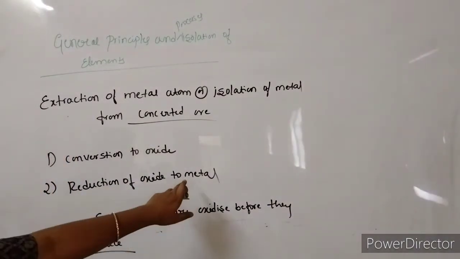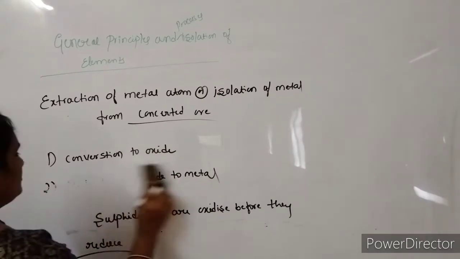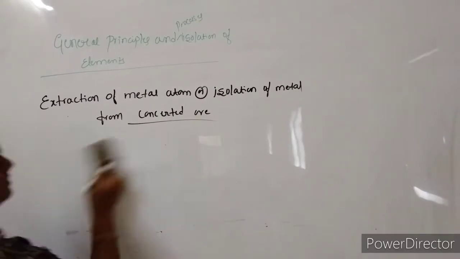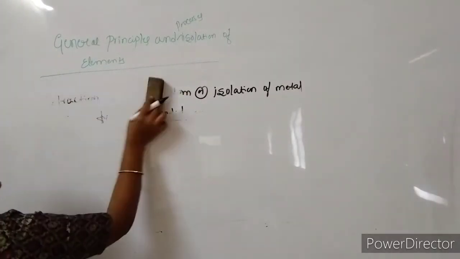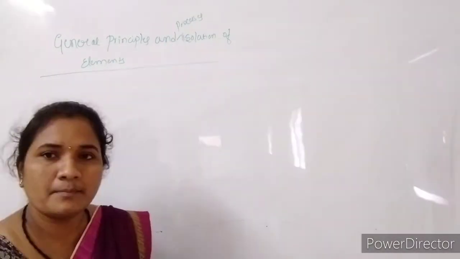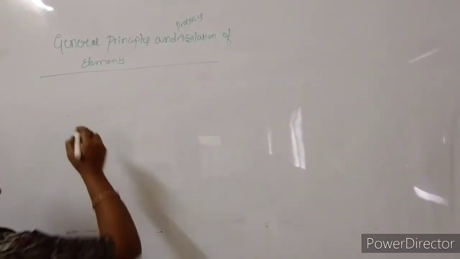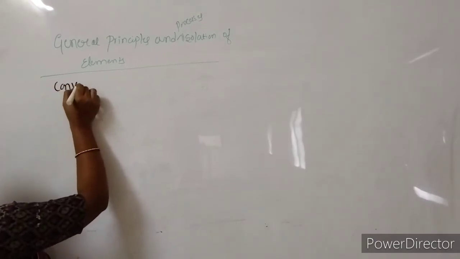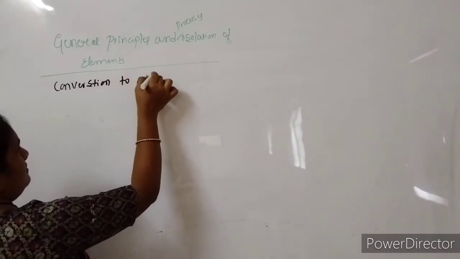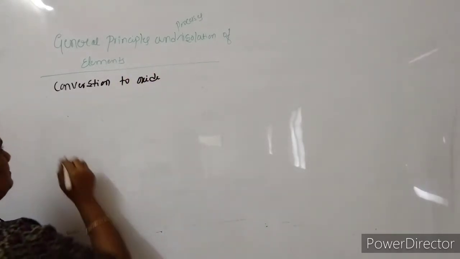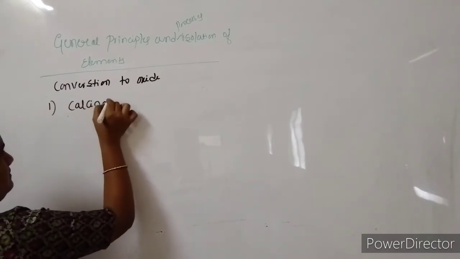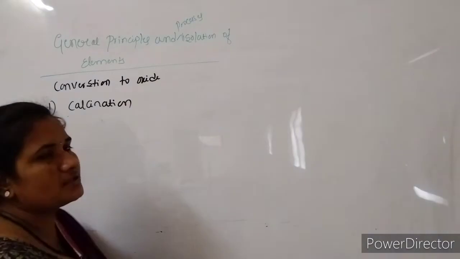Let us discuss the first one, the conversion to oxide. Here again there are two methods. One is the calcination method and another one is the roasting method. So conversion to oxide has two methods: one is calcination and another one is roasting.